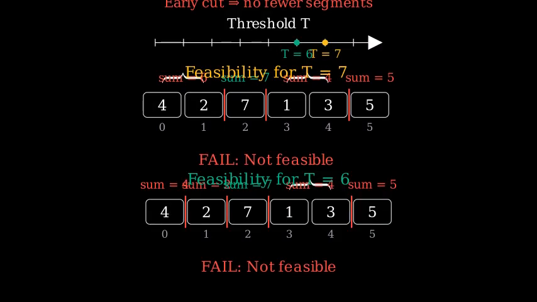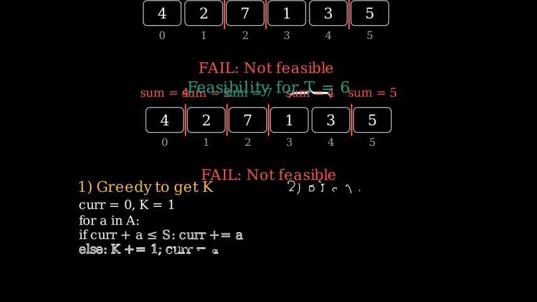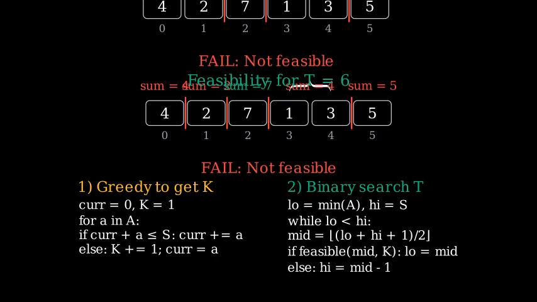We first compute k by greedy. Then we binary search T between the minimum element and S. At each step, we greedily check if we can build segments with sums at least T and at most S, using at most k segments. This runs in order of n times log of S, since each feasibility check scans once.